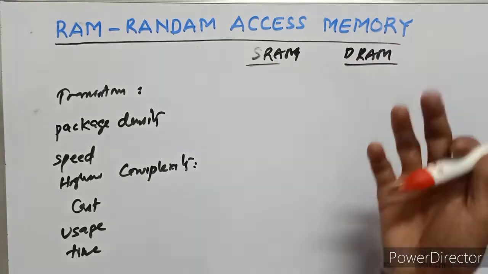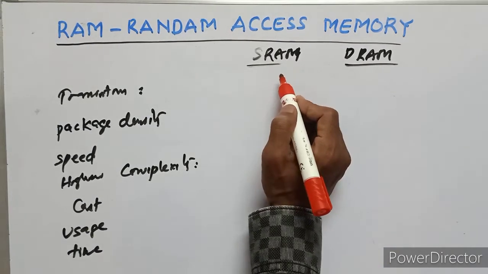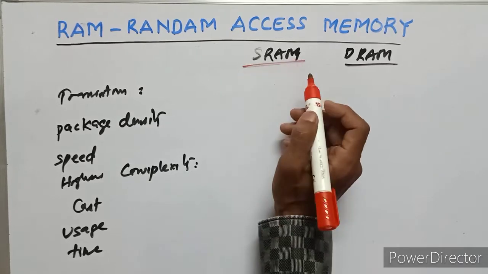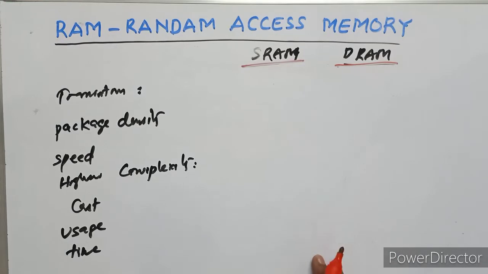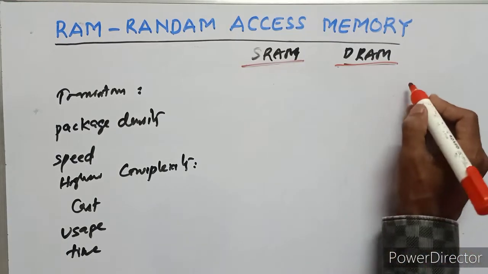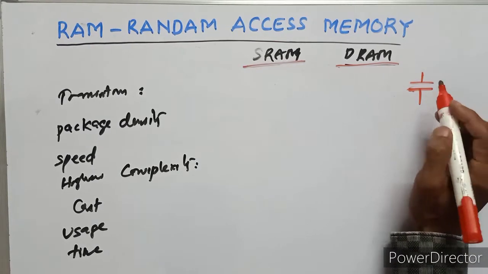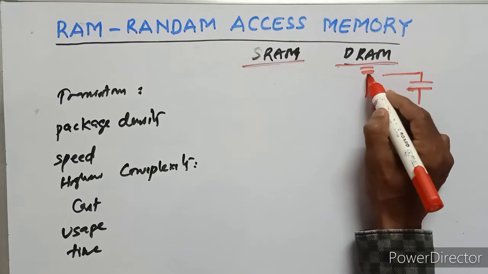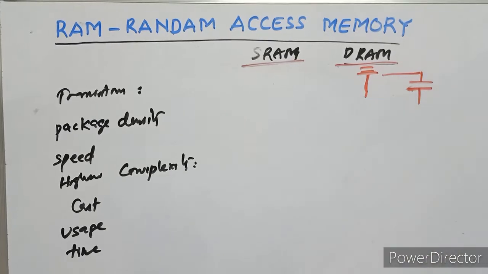SRAM is the combination of flip-flops, JK flip-flops. Dynamic RAM is the combination of a pair of capacitor and transistor.